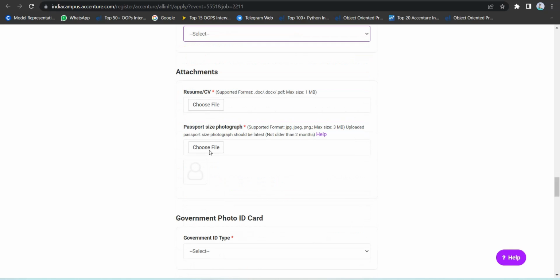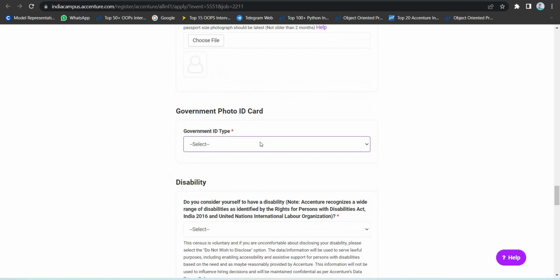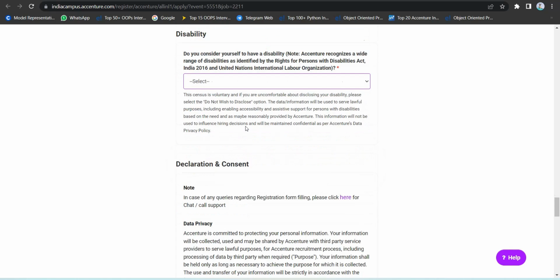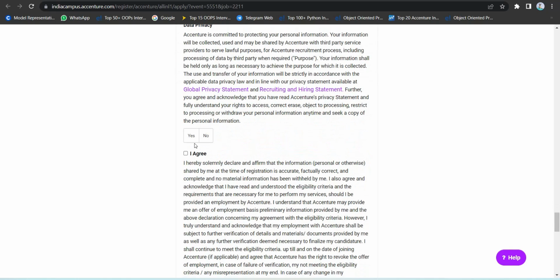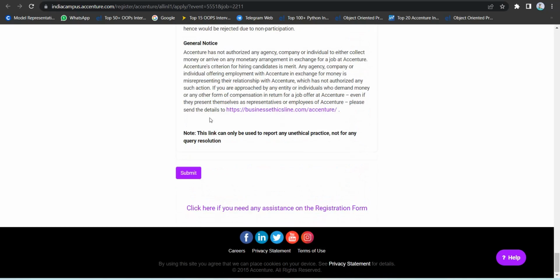Upload your resume, photo with white background, government proof ID, I just mentioned PAN, and other details. Disability means if you have any disability in your body, you just give yes or no, like that only. Afterwards you give yes and agree to the conditions, you should agree to everything and submit it.